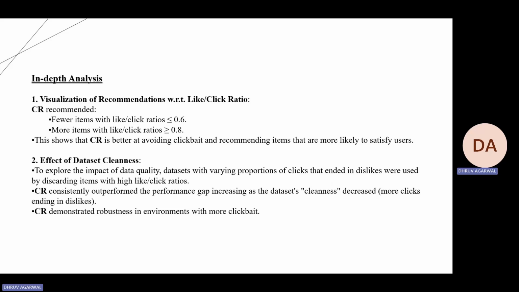When we perform an in-depth analysis of our model, we find that the CR model recommended fewer items with like-click ratios less than 0.6 and more items with like-click ratios more than 0.8, which tells us that CR is better at avoiding clickbait and recommends items that are more likely to satisfy users. Second, looking at the effect of dataset cleanliness, we found that if we clean our data, that is, decrease items with more dislikes, then CR consistently outperforms on the performance gap.